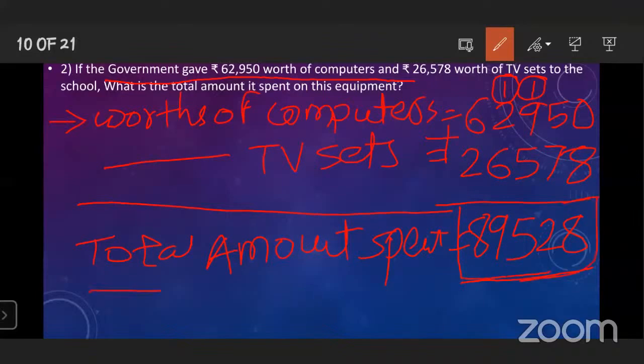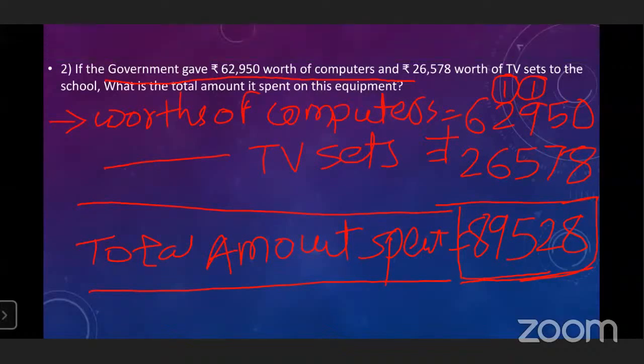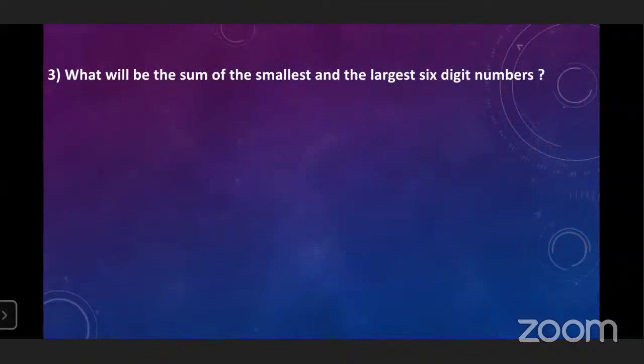Okay. Total amount spent on equipment is equal to 89,528. Okay. Understood how to solve the word problem? Yes. Okay. But sometimes different types of problems are also given.